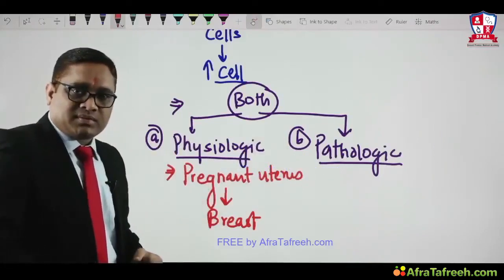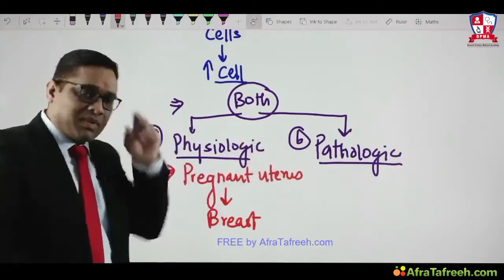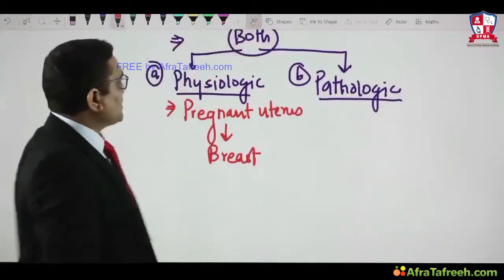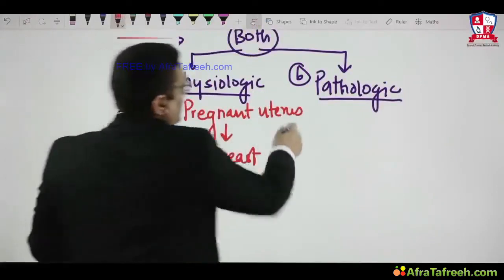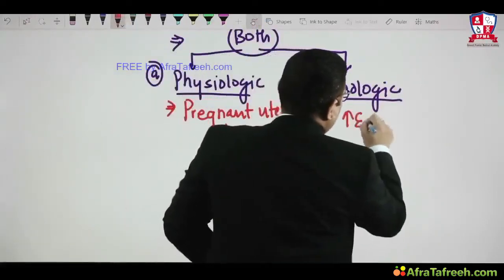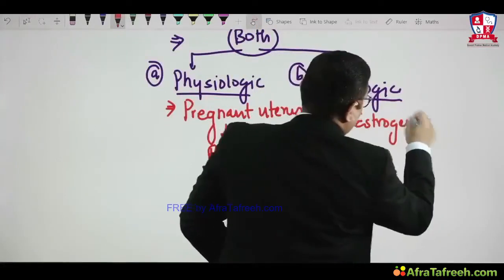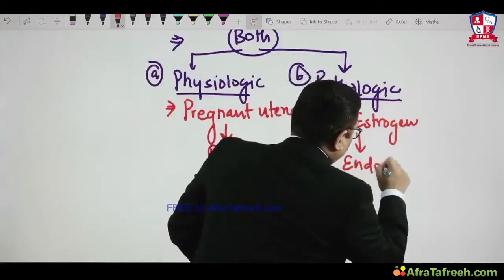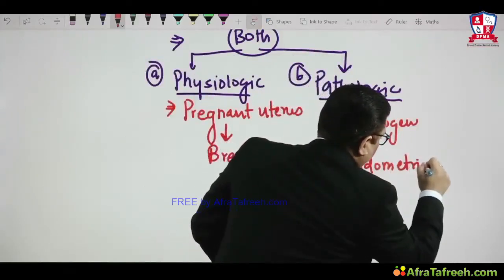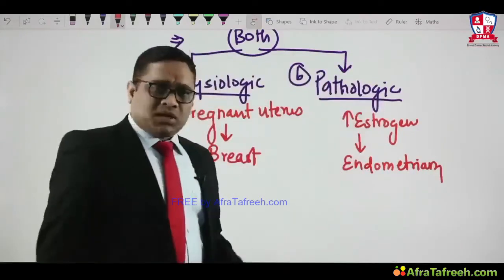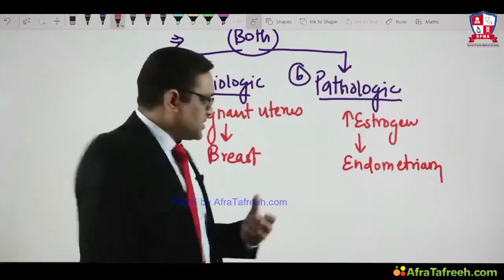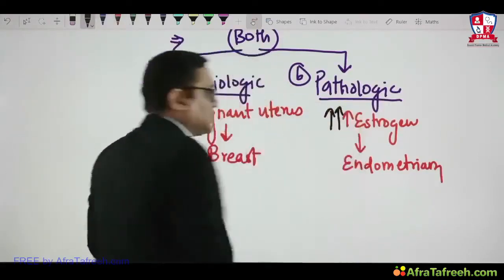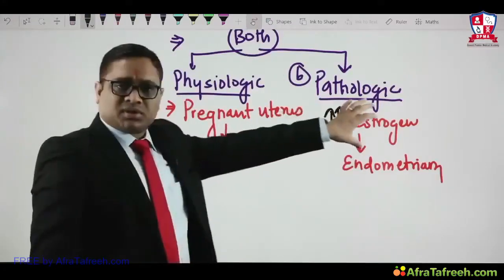Pathologic hyperplasia. What is an example of pathologic hyperplasia? Whenever there is excessive stimuli from the hormones, for example, increased estrogen. Because of increased estrogenic hormone stimulation on the endometrium of the uterus, the endometrial cells will be increased because of the excessive estrogen stimulation.